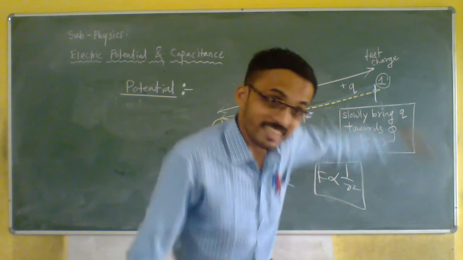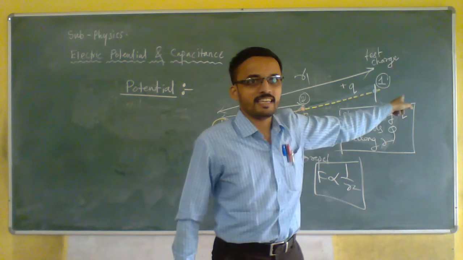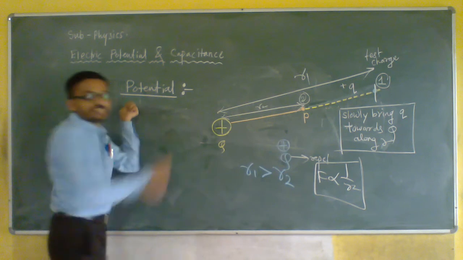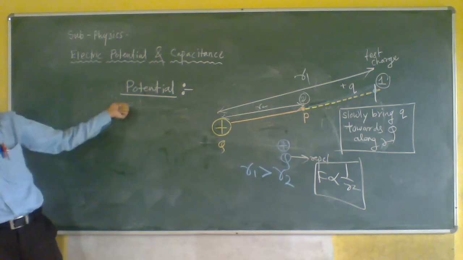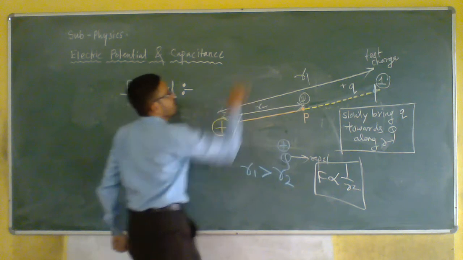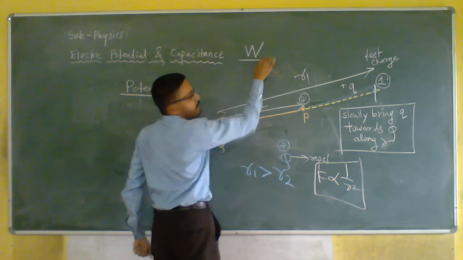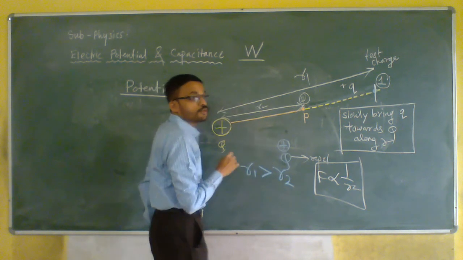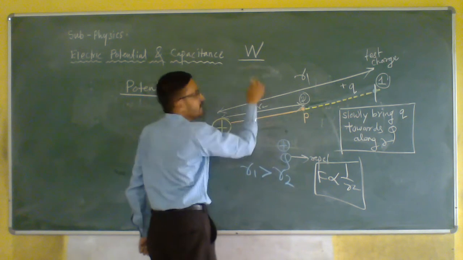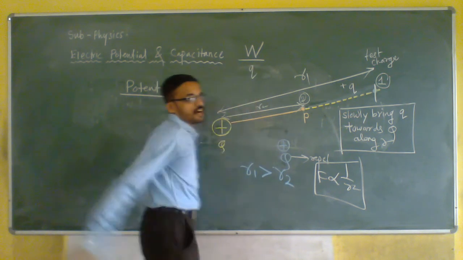On what will we do it? Getting my point? So while applying this concept, everybody is able to see this, sir? So potential will be happening. Potential will be either work done per unit mass, this is for gravitation, and for us, work done per unit charge.